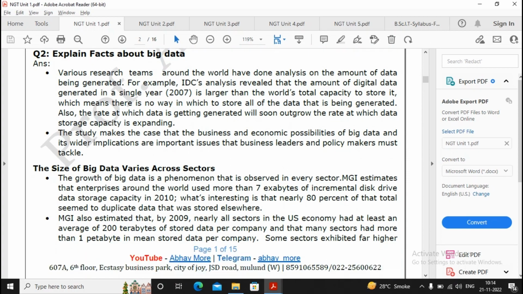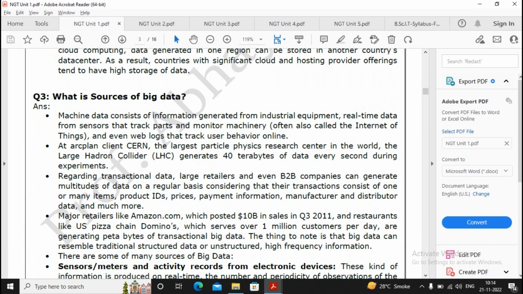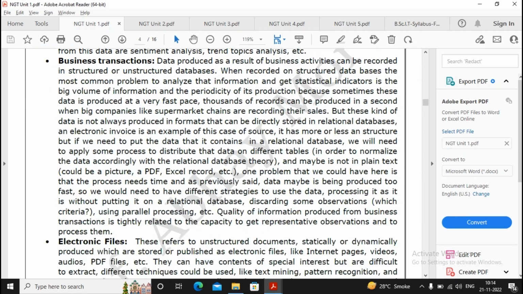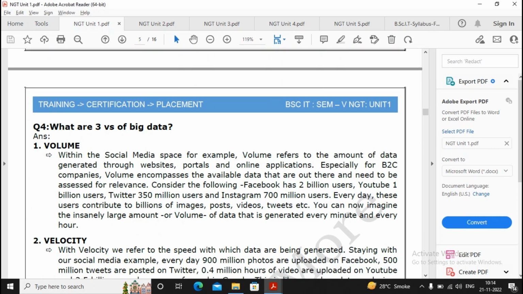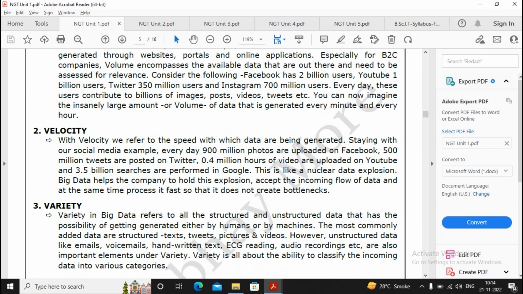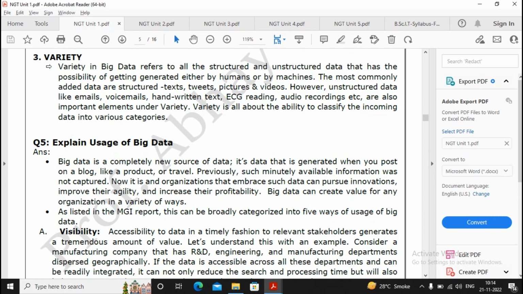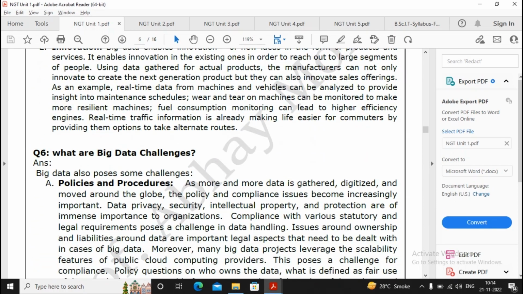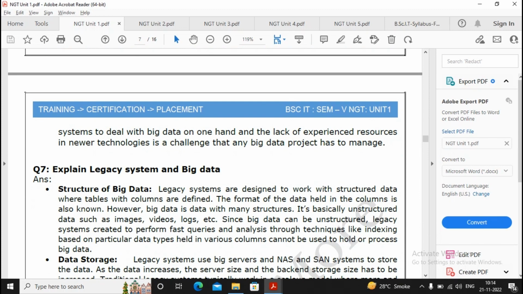The facts about big data. The next point is: what is the source of big data? The next question is: what are the 3 V's of big data? I will advise that this question needs to be prepared quite nicely. Explain the uses of big data. This answer also needs to be prepared nicely. What are the challenges of big data? This is an important question, so please focus on that.